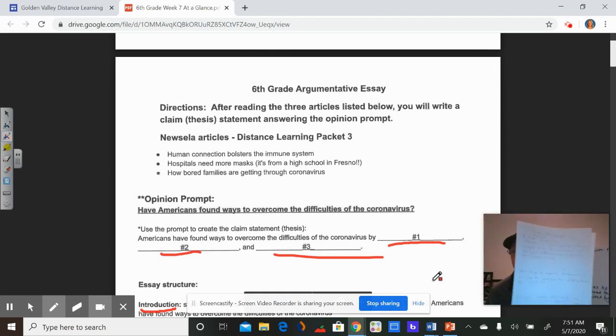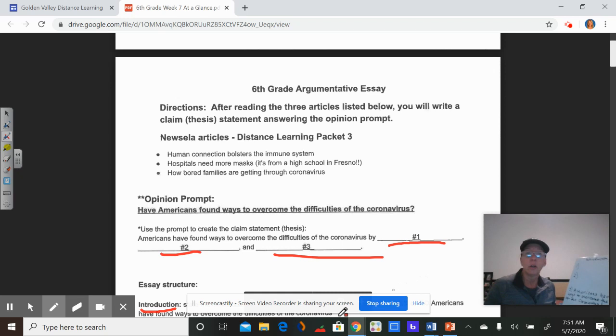Okay, so I just kind of wrote a quick sketch of my answers for the body paragraphs. So for the first one, I put a technical high school in Fresno, California has come up with a unique way to overcome one of the difficulties in facing the coronavirus, which is using 3D printers to create face masks.